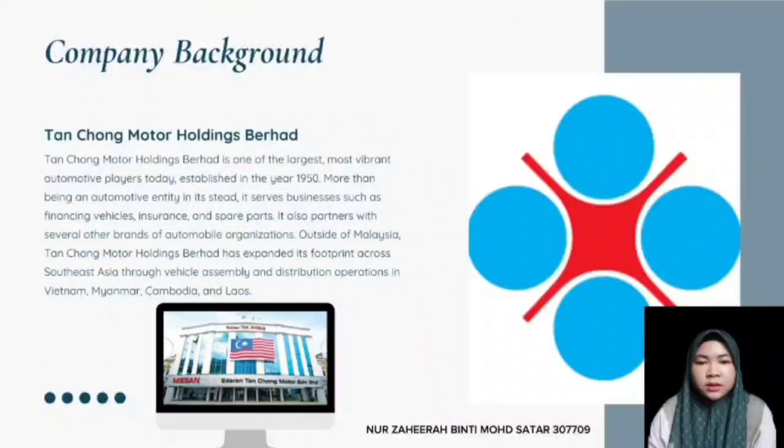Outside of Malaysia, Tang Chong Motor Holding Berhad has expanded its footprint across Southeast Asia through vehicle assembly and distribution operations in Vietnam, Myanmar, Cambodia, and Laos.